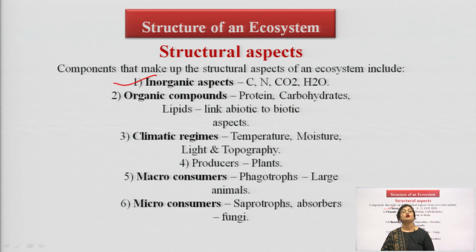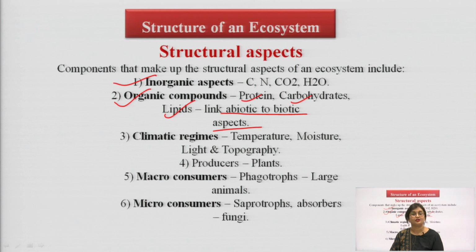These are the inorganic components that make up our ecosystem, followed by the organic compounds. So, what are these organic compounds that make up our ecosystem? Namely proteins, carbohydrates, lipids.